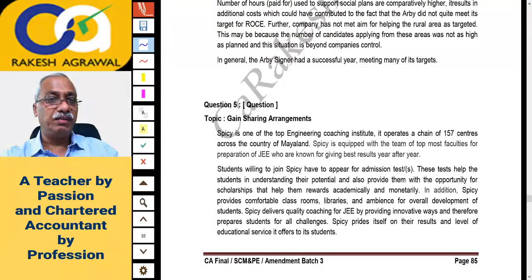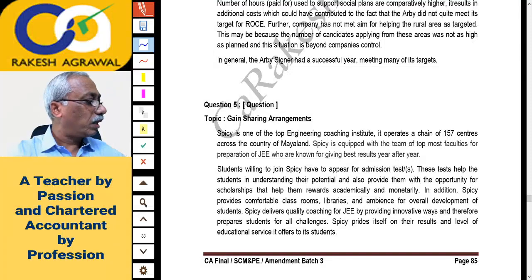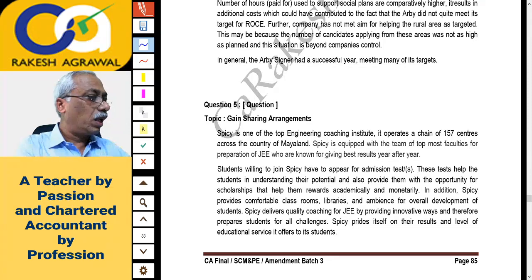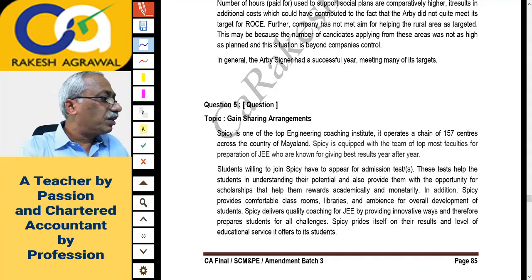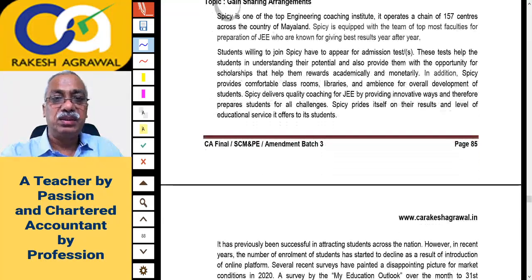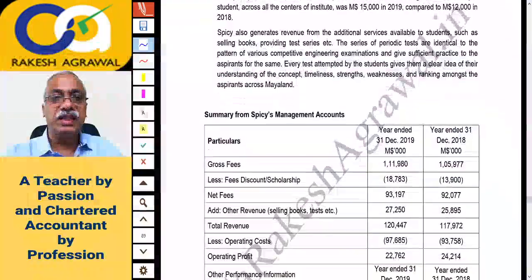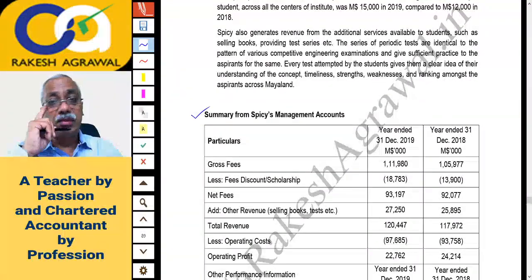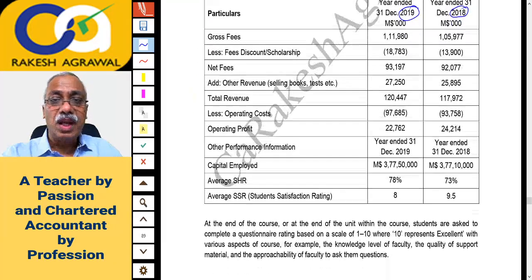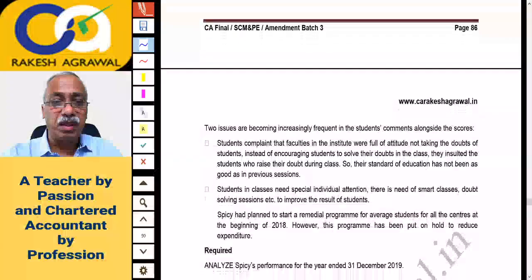Now question 5 is on gain sharing arrangement. Let me check what type of question it is. Okay, it is again a theory question, my dear friends. Though it is written gain sharing arrangement, you have to just analyze the performance similar to the previous question based on 2 years data. So again some data is given, summary data from the management accounts for the year ending December 2019 and year ending December 2018, and based on this data you have to prepare a report.